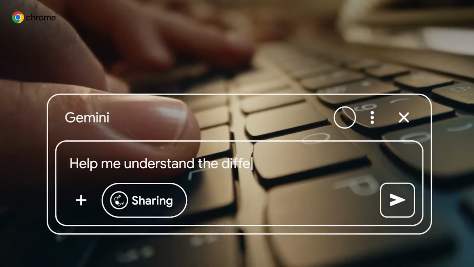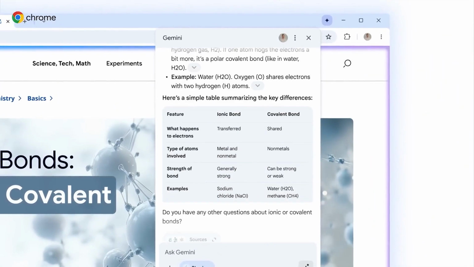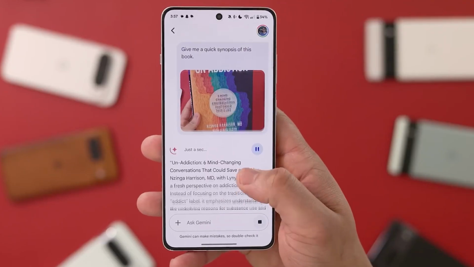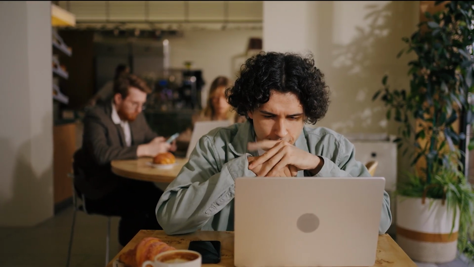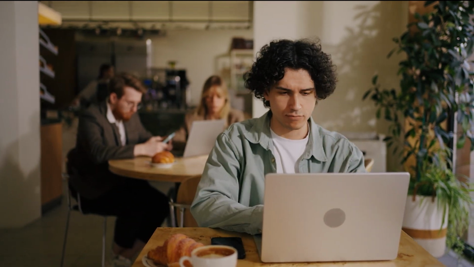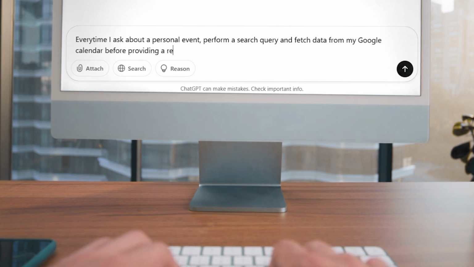The next thing that such a situation tells us about LLMs is that LLMs are passive. Looking at how they work, they are designed to wait for our prompt before they respond. We need to keep these features in mind as we learn more about AI workflows. Let's look at a situation where I tell the LLM: every time I ask about a personal event, perform a search query and fetch data from my Google Calendar before providing a response.